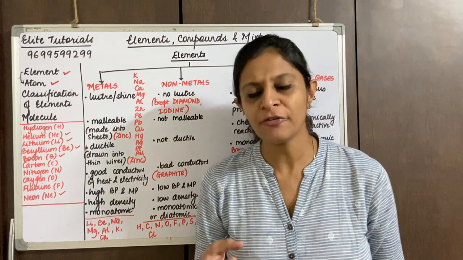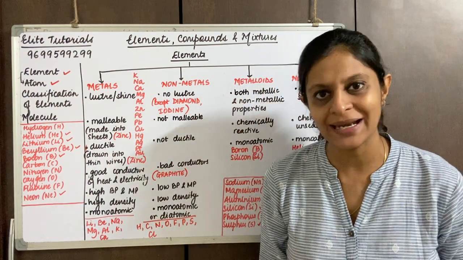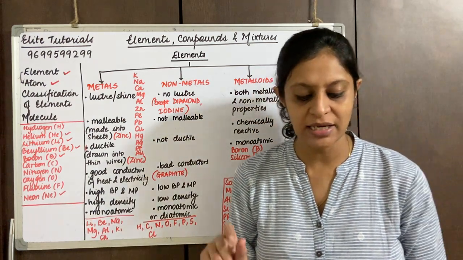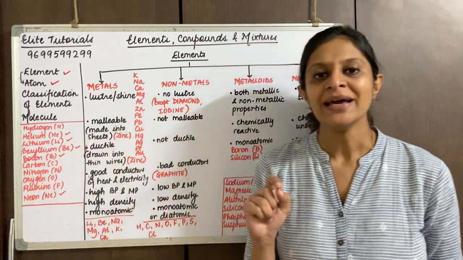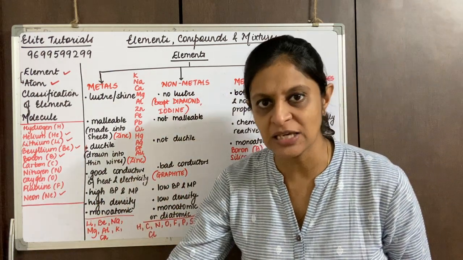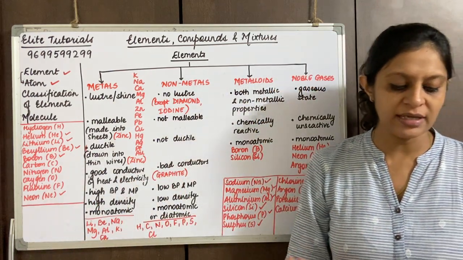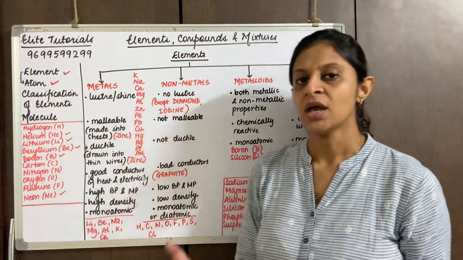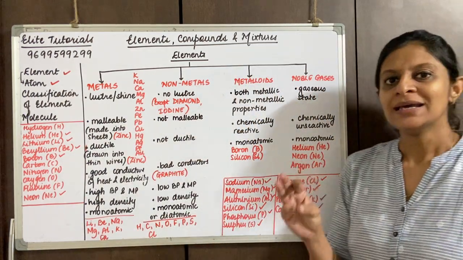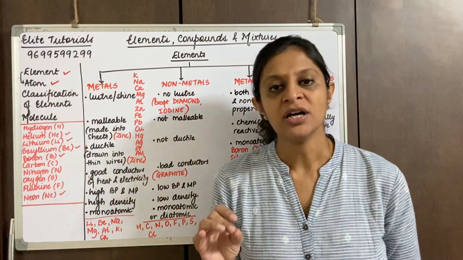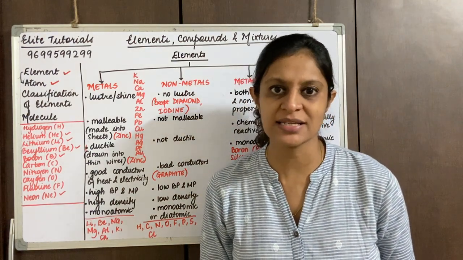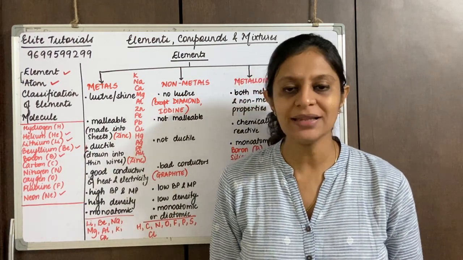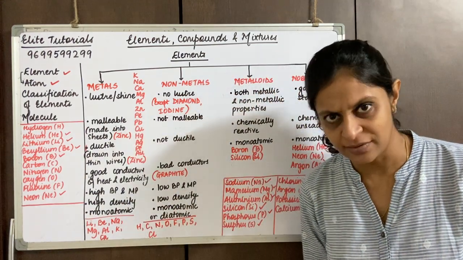You can learn a few more, that is germanium, Ge, and arsenic, that is As. Antimony is Sb, tellurium is Te, polonium is Po. And we come down to the noble gases: helium, neon, argon, krypton, that is Kr, xenon is Xe, and the last one is radon, that is Rn.